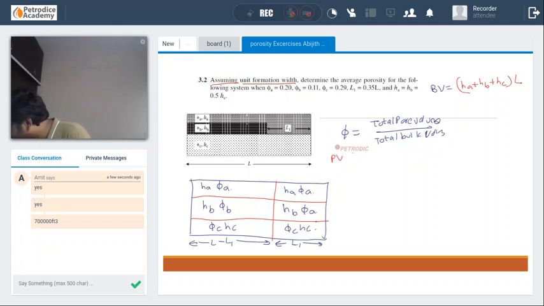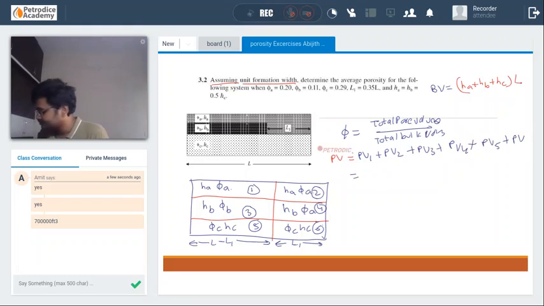The pore volume is equal to bulk volume into porosity. Let us go one by one, guys. Consider this is 1, 2, 3, 4, 5, 6. It will be PV1 plus PV2 plus PV3 plus PV4 plus PV5 plus PV6.